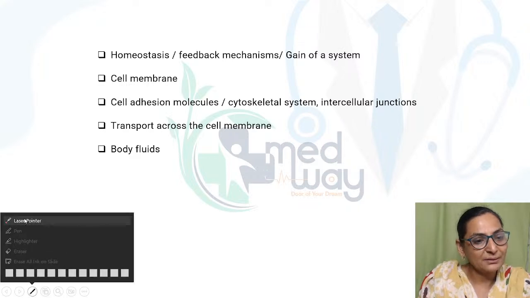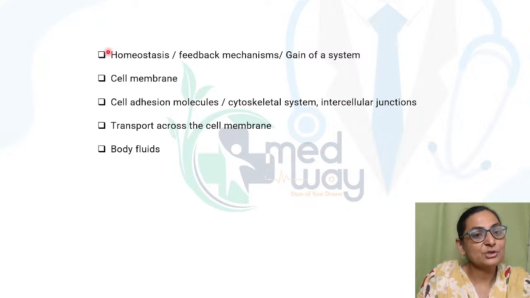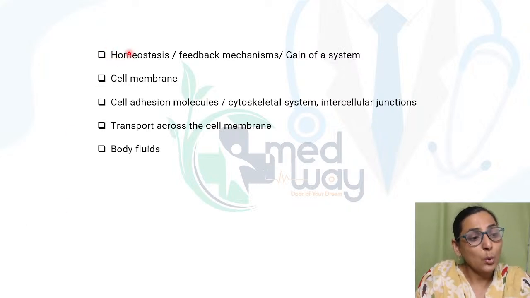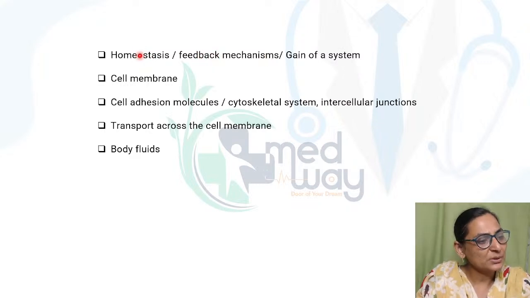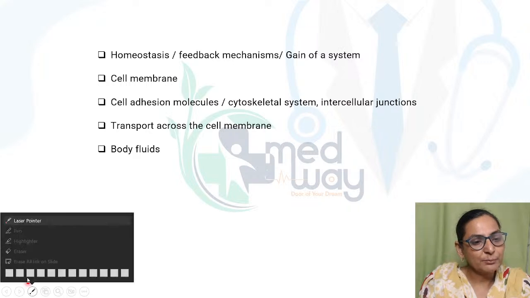बहुत ही common mistake रहती है. This is a very, very common mistake which the students make. This is homeostasis, and different feedback mechanisms. Then related to homeostasis, what is the gain of a system? Gain of a system.